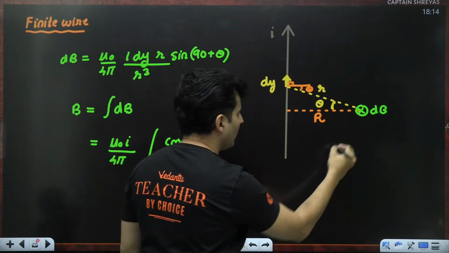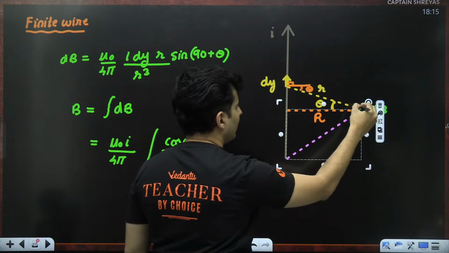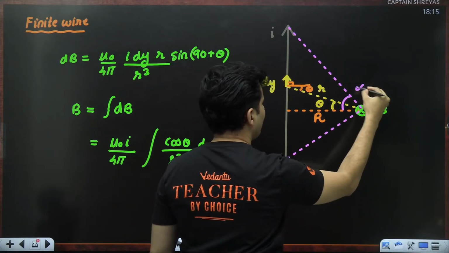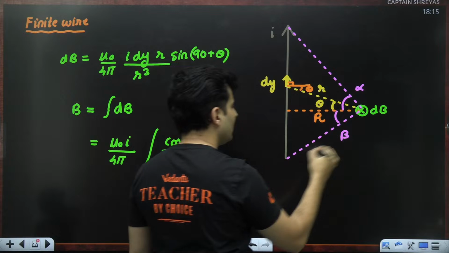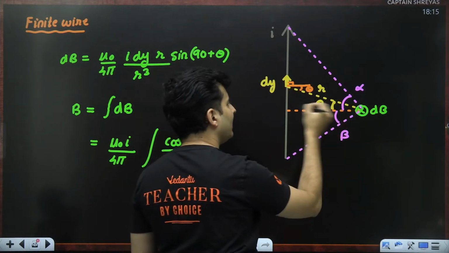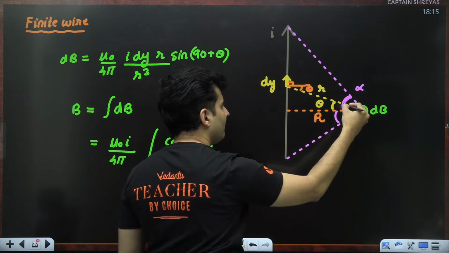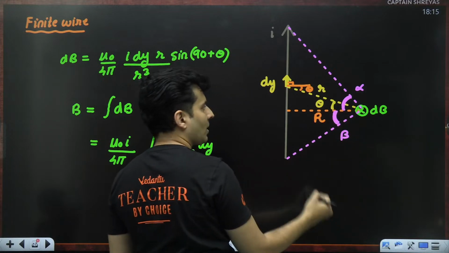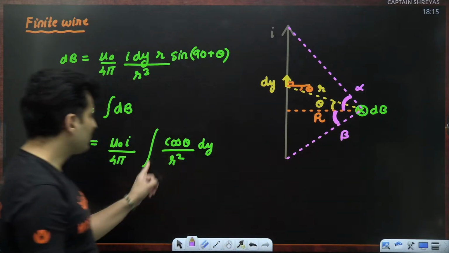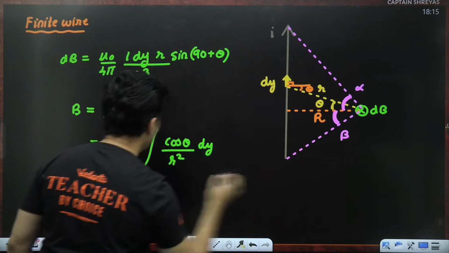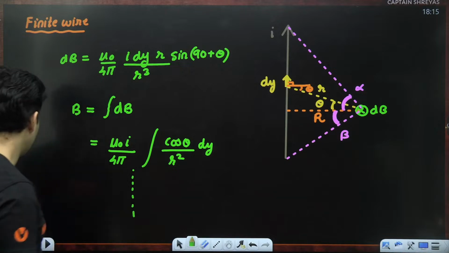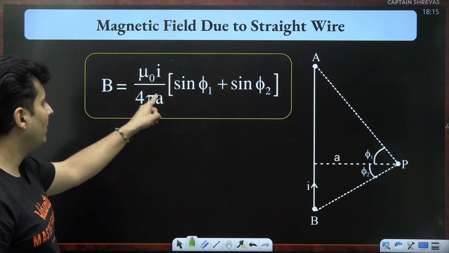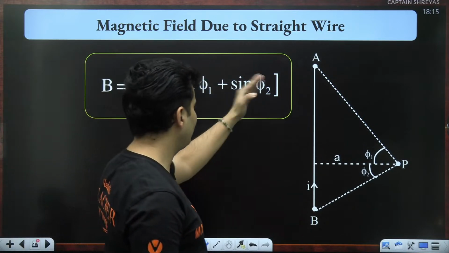So let's say I draw a line from here to here and another line from here to here. So I can say this angle is maybe alpha, this angle is maybe beta. So the end points make some angles alpha and beta with the line which is perpendicular. Those will come as the limits, and when you finally solve this integration, the answer comes out to be mu naught I by 4 pi r into sine alpha plus sine beta.